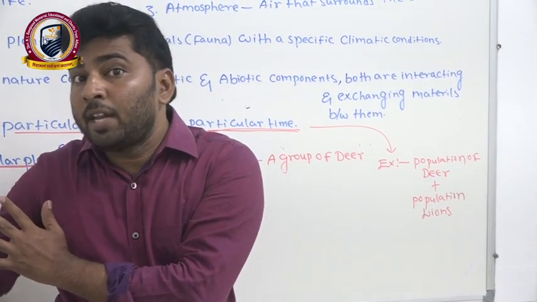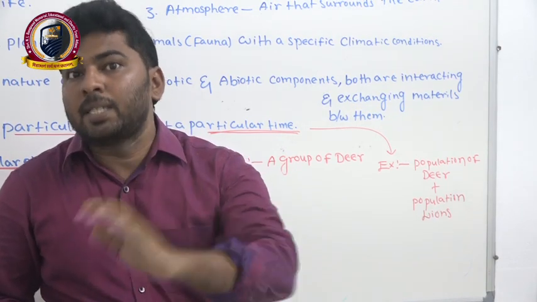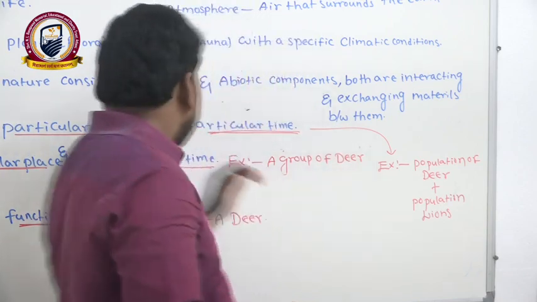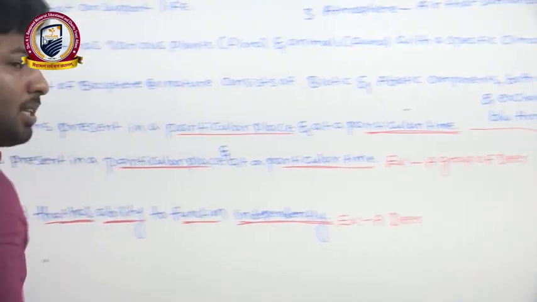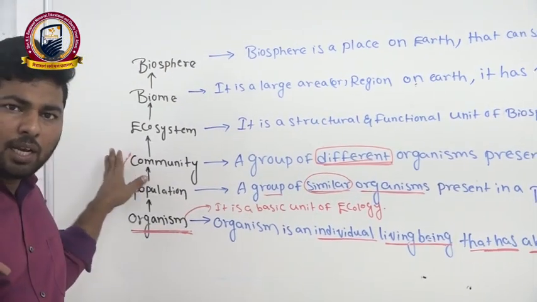More than one variety of organisms present in a particular place at a particular time, we are calling it a community. Are you getting it now? Clear?